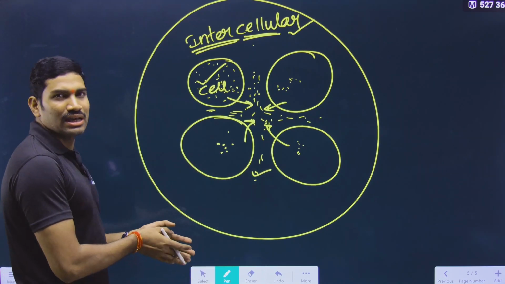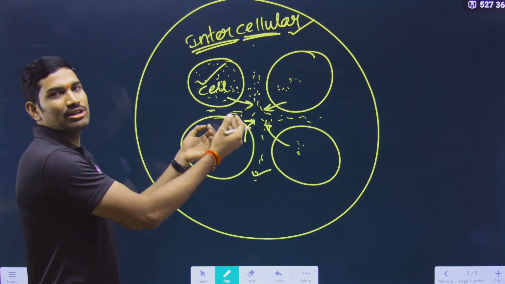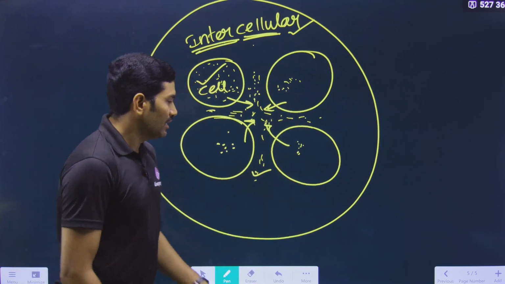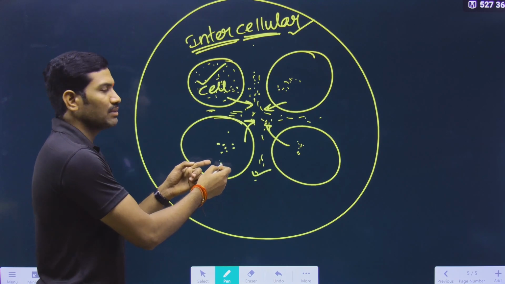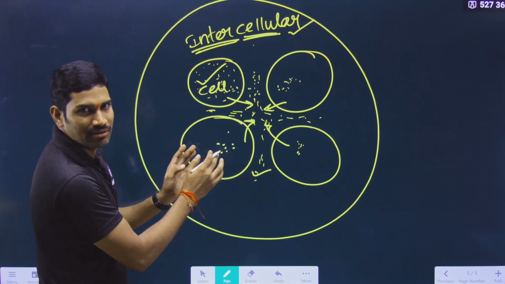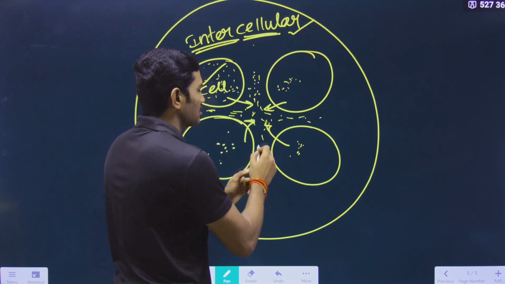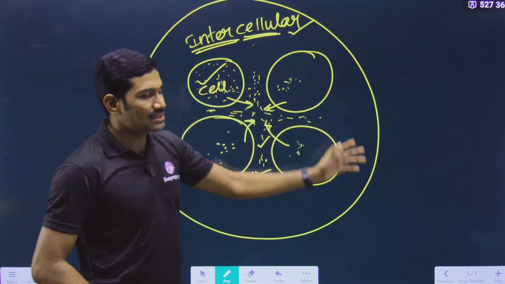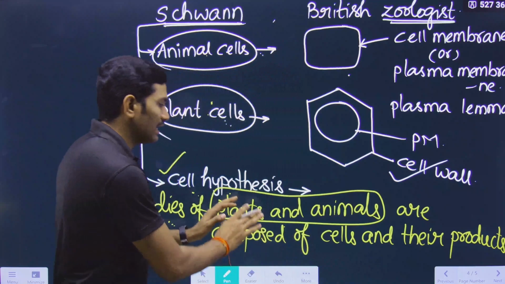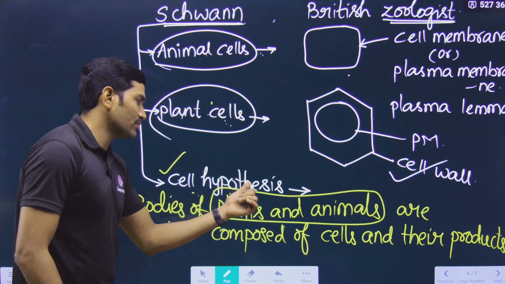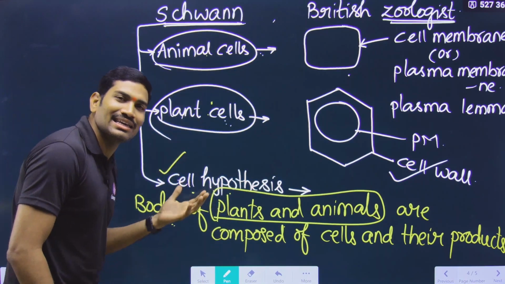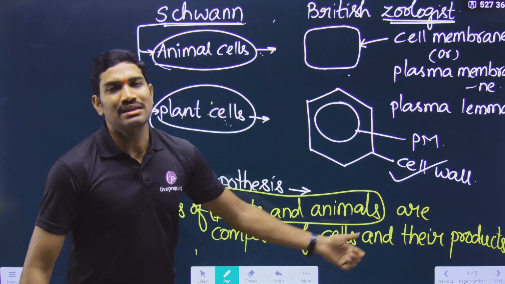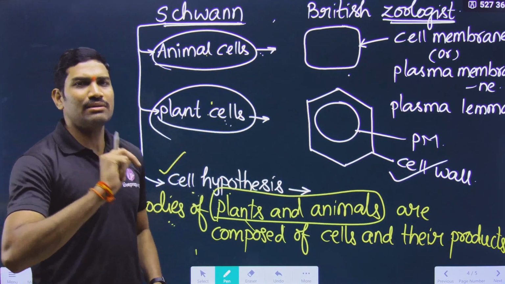So in this case what they are saying is, bodies of plants and animals are composed of cells and their products. Everything will come. Anyhow, these are also products of cells only, but under the heading of cell they will be covered. Whatever is present between the cells, for them we are separately saying "and their products." So all these combined form a particular organism. So the cell hypothesis was proposed by Schwann, and here he said that bodies of plants and animals are composed of cells and their products. That's it. So these are the three important points.